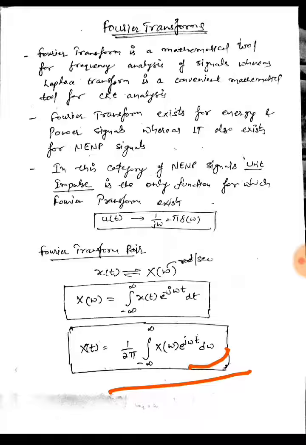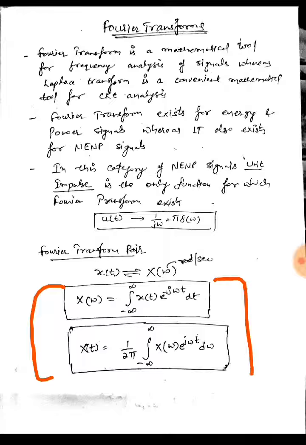Thing to remember is that the integral is done here with respect to omega, while in the first case, when we were finding the Fourier transform, the integral was with respect to time, that is dt. So this is the Fourier transform and inverse Fourier transform pair. If we know the Fourier transform, we can calculate the signal in time domain from that. Okay, so this formula you need to remember.